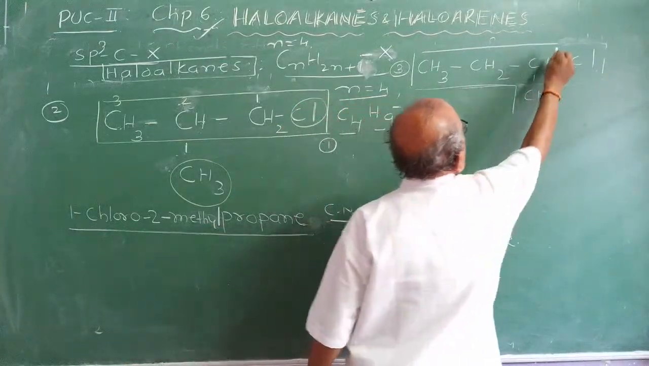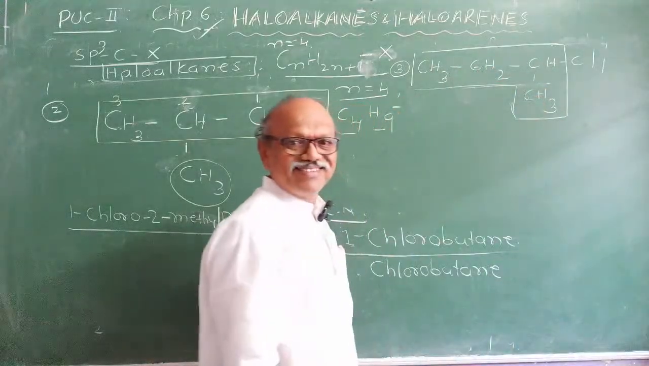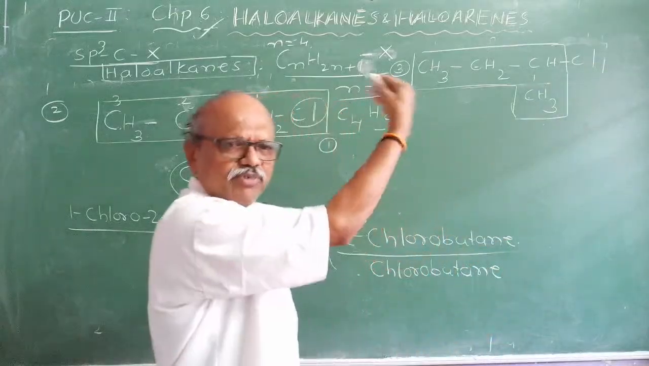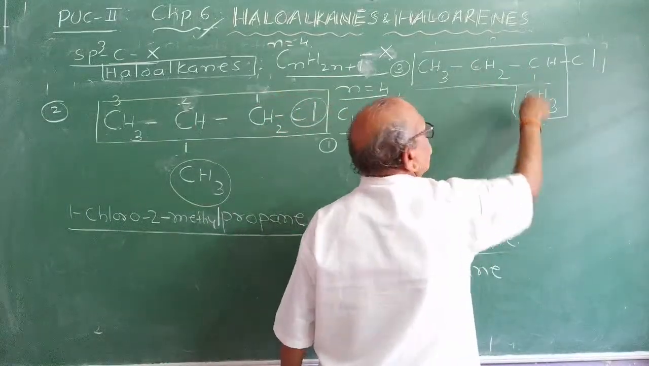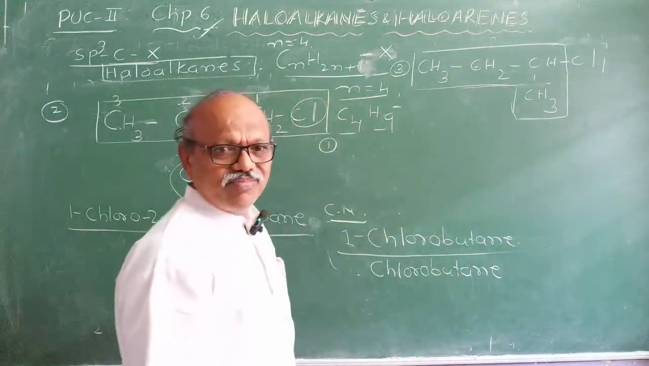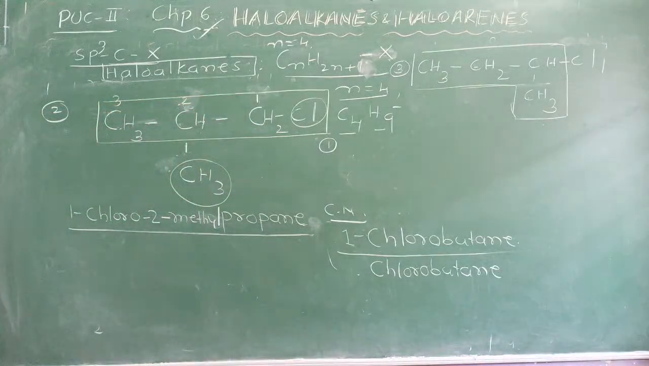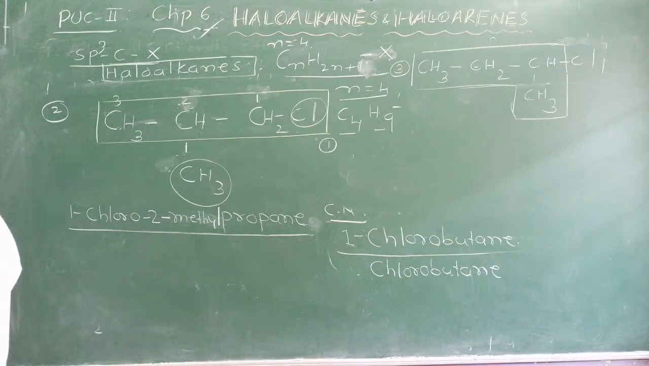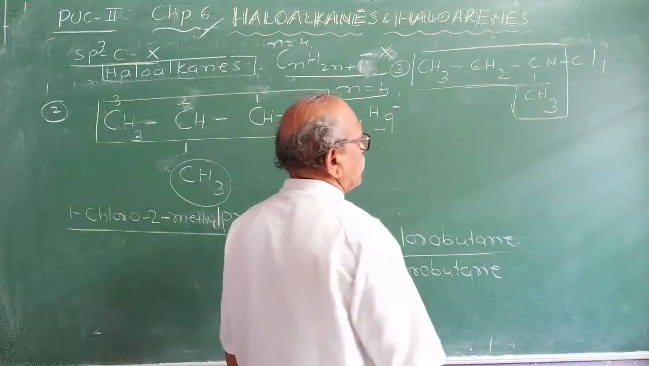You see, is it not another possibility? 1, 2, 3, 4. And this halogen atom is a substituent group. And the longest straight chain will be what? It contains 4. Then start numbering. From which end do you want to number? All are structural isomers.